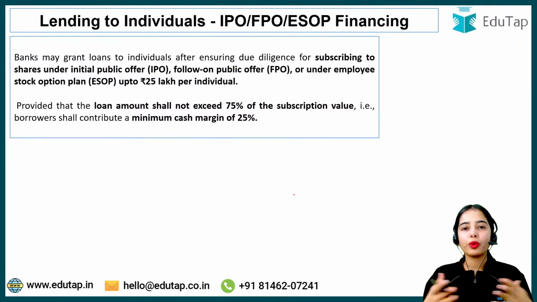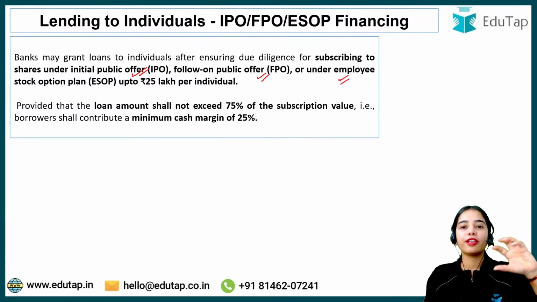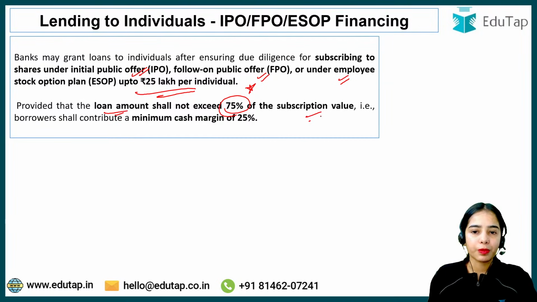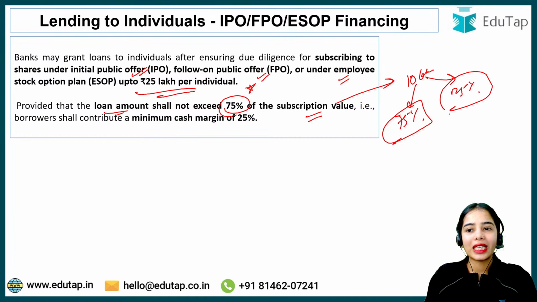So basically, if you want to purchase shares under an IPO, follow-on public offer or employee stock option plan, you can take a loan from the bank up to the limit of 25 lakh per individual, provided that the loan amount shall not exceed 75% of the subscription value. So if you are investing 10 lakh rupees, 75% of the loan can be provided by the bank. 25% should be your own cash, so that you have your own risk also.